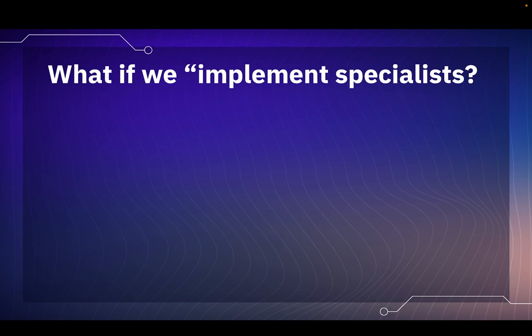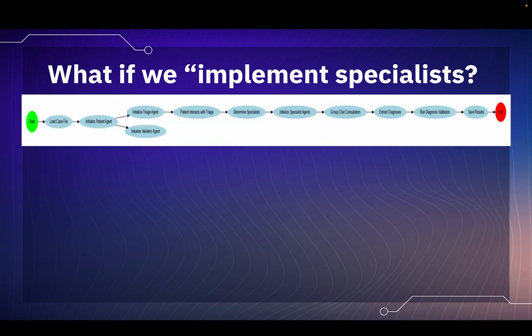So I investigated implementing specialists, expanding upon what Eric said. Eric had a general doctor, and what I did is add a label to the doctor. In their system message, I'd say, you're a cardiologist, or you're a hematologist. And just by adding the label, we were able to see different results.